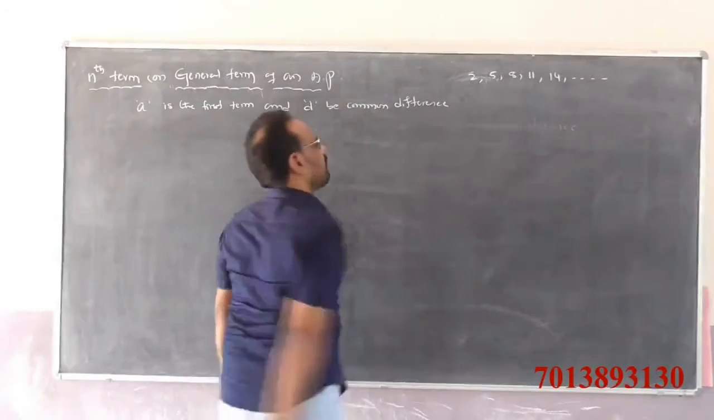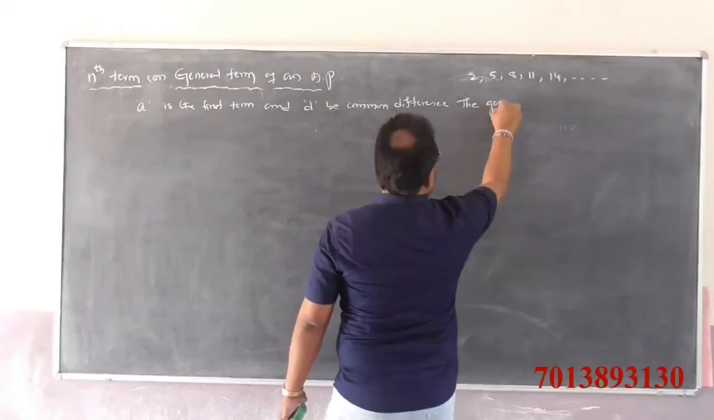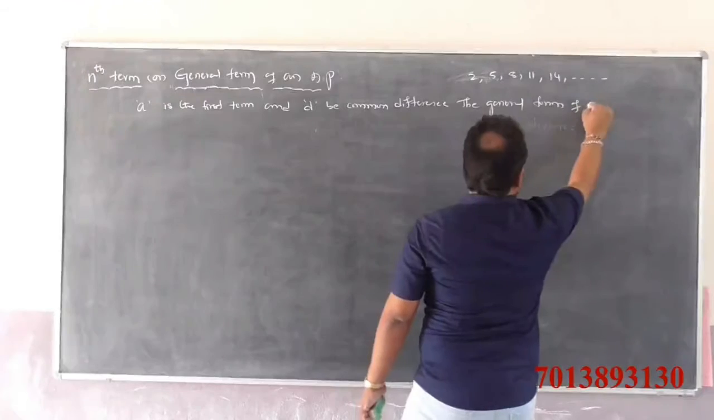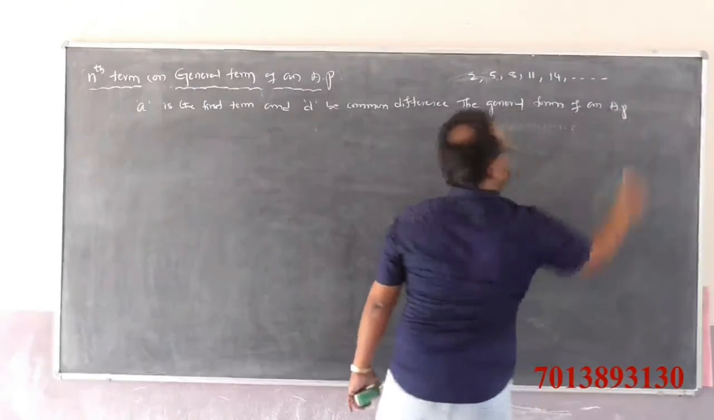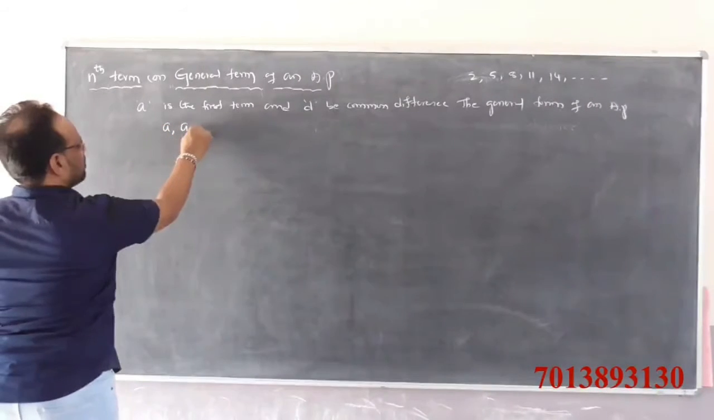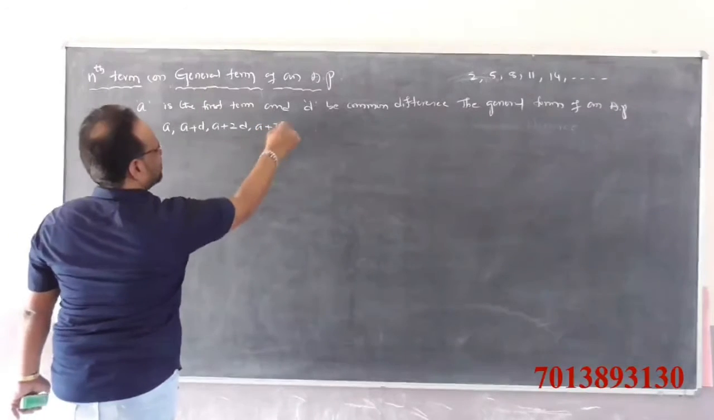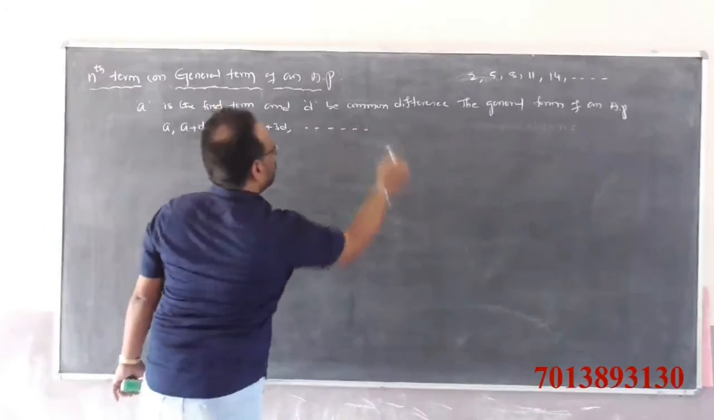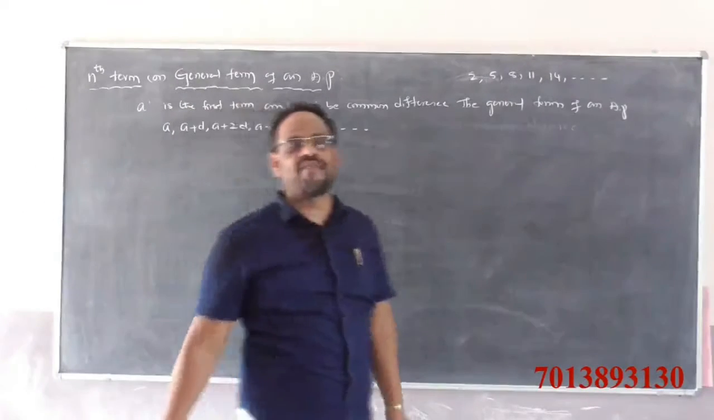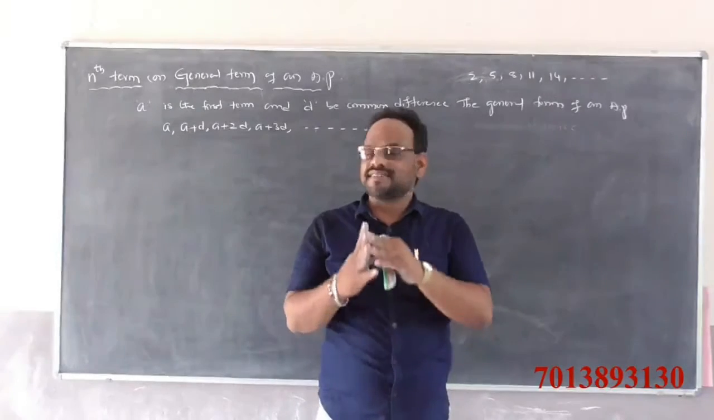D is the common difference. The general form of an AP is nothing but a, a plus d, a plus 2d, a plus 3d, and so on. This is the general form of arithmetic progression. We want the nth term or general term.